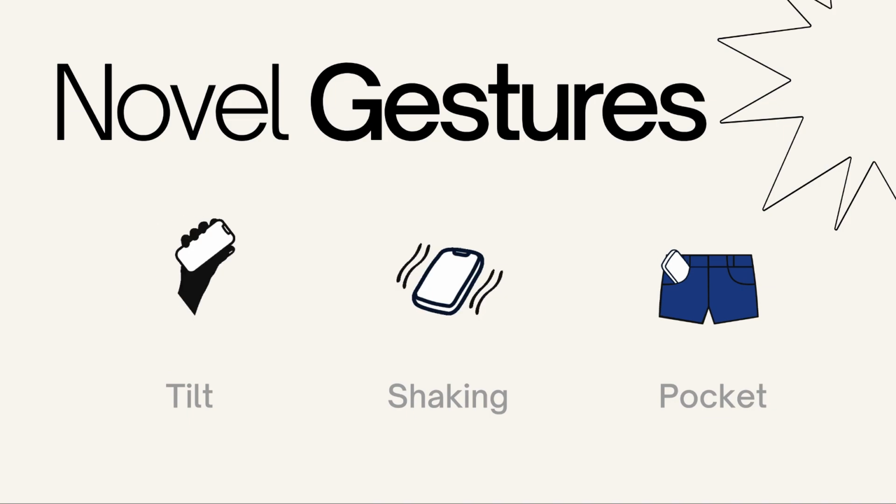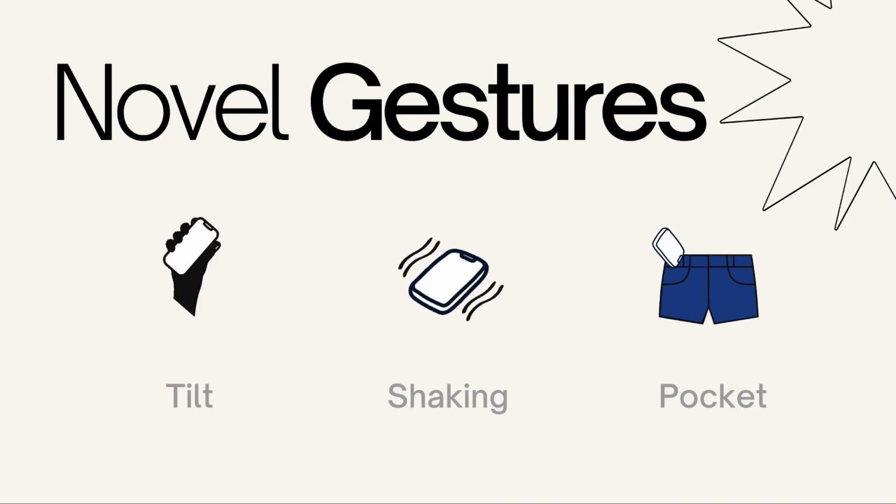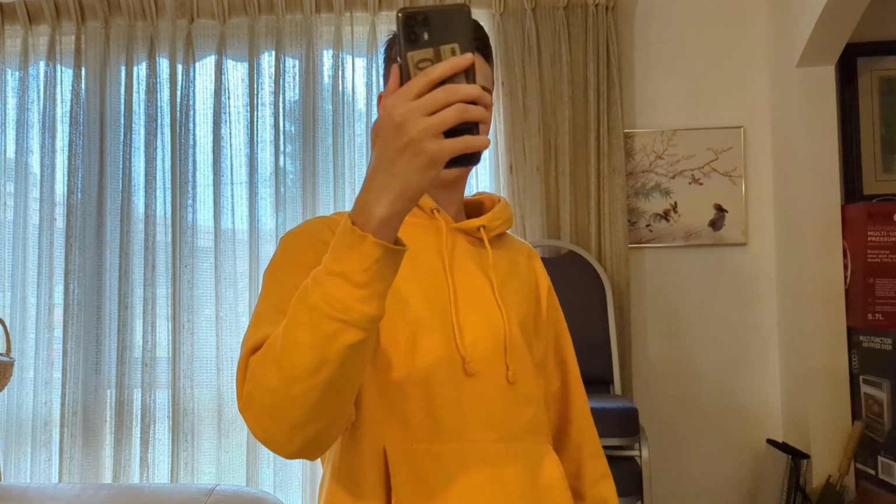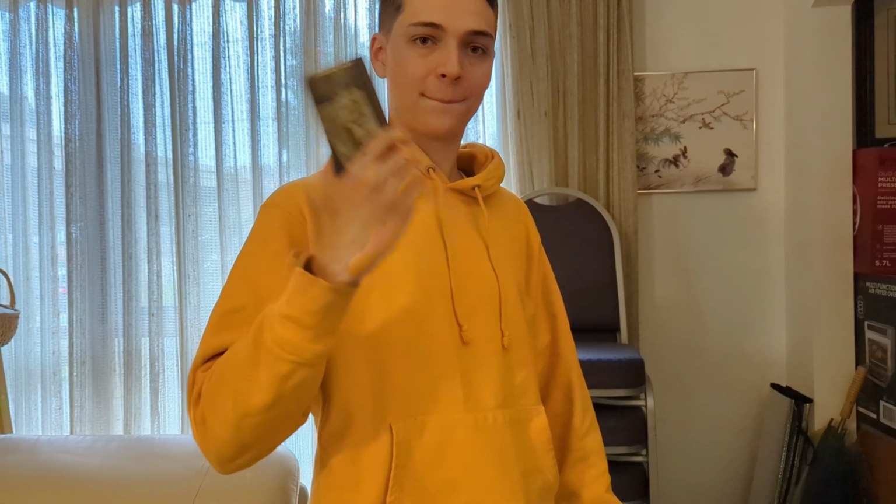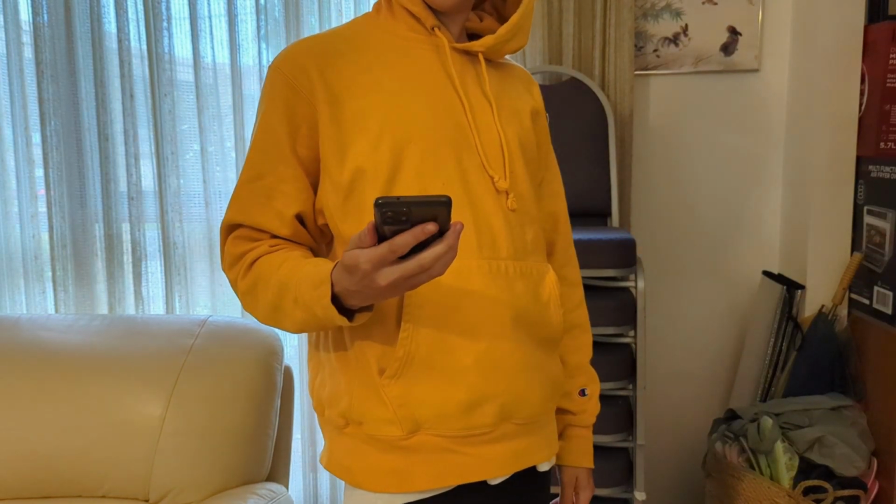Vent uses 3 novel gestures to check in users at locations, which are Tilt, where the user tilts the device left and then right, Shake, where the user shakes their phone, and Pocket, where the user puts their phone in their pocket.